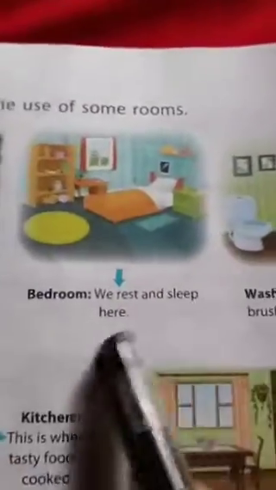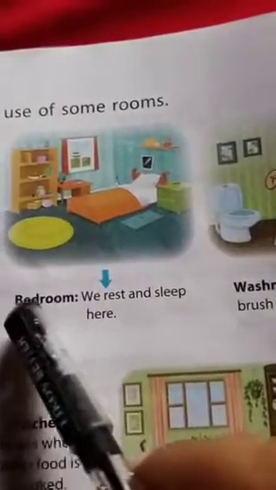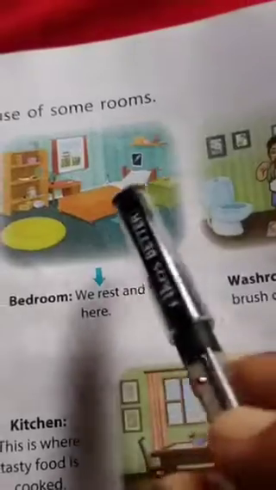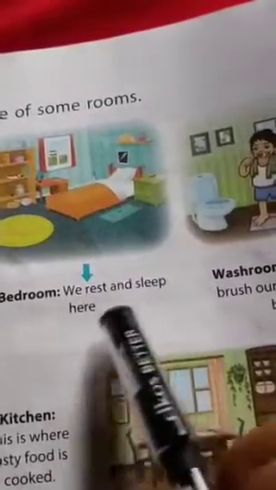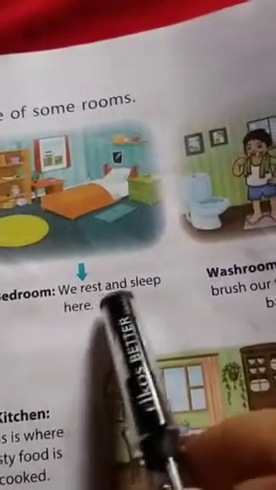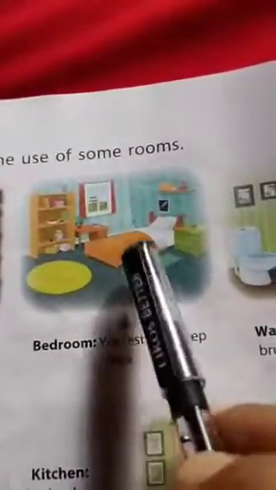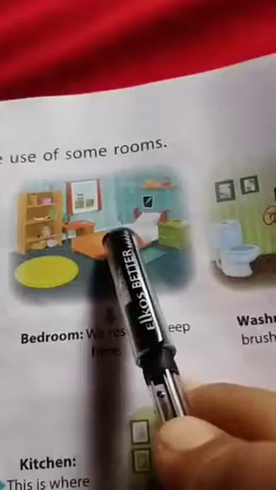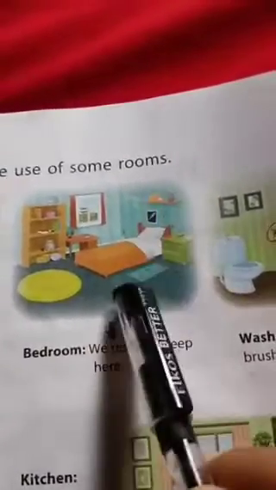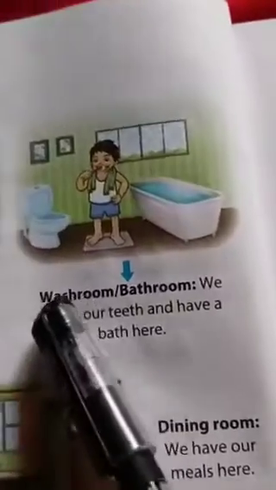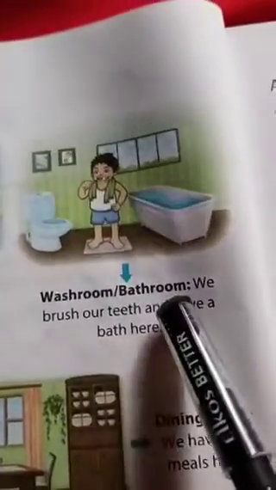So now come to the next room. It is a bedroom. I know you all know what we do in a bedroom. We rest and sleep in a bedroom. As it is written here, we rest and sleep here. So in a bedroom we relax, rest and sleep. Now come to the next room, washroom, bathroom.